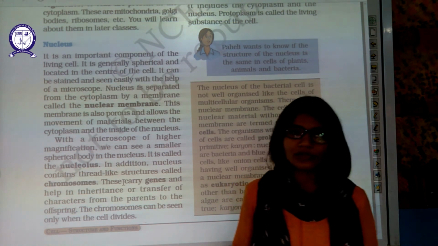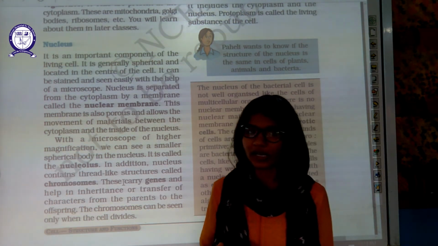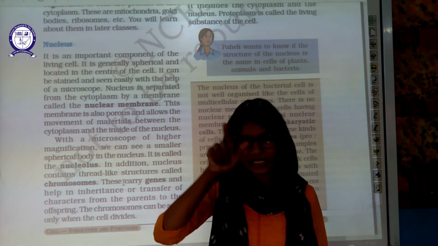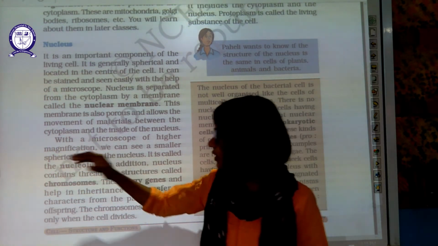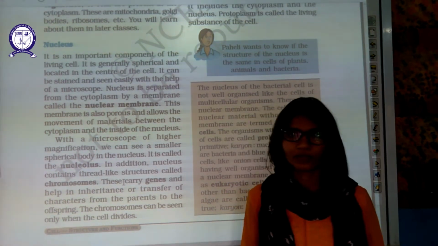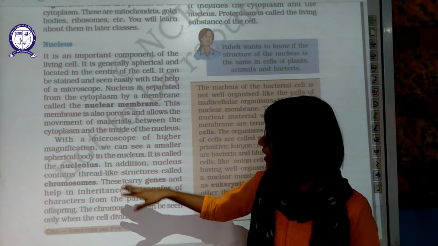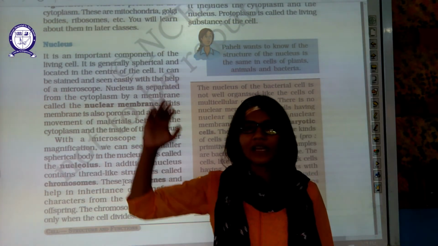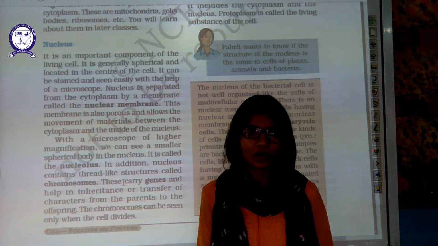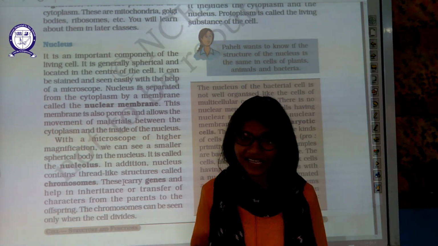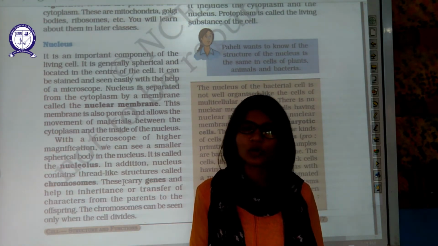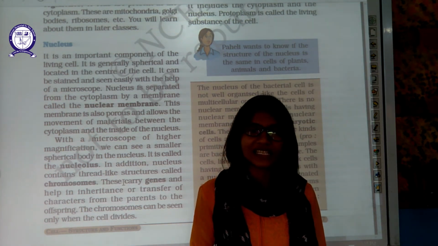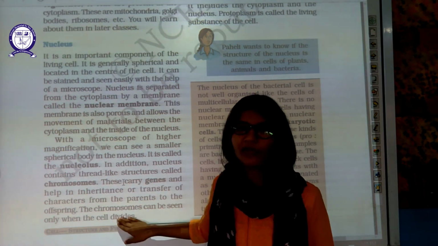So it is always present in a fold. When the genes get folded, it takes up the structure of an X, roughly X. That structure is known as chromosome. Again, genes are the basic inheritance unit which is passed from parents to offspring. Genes are thread-like structures, so long that they cannot be kept inside the cell in an unfolded manner.